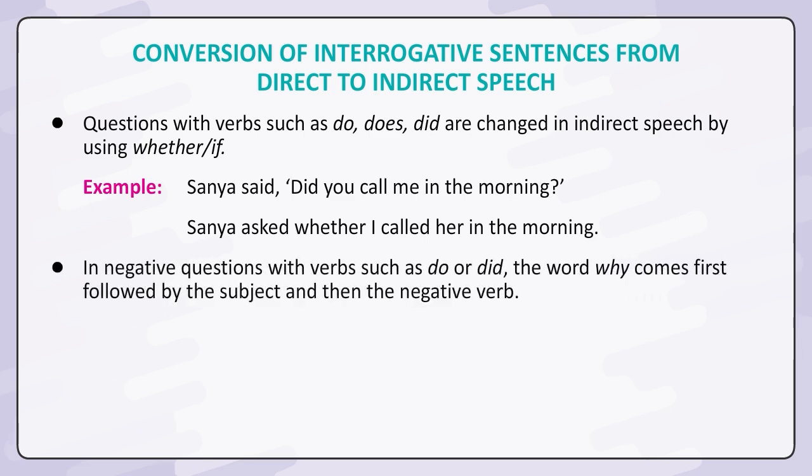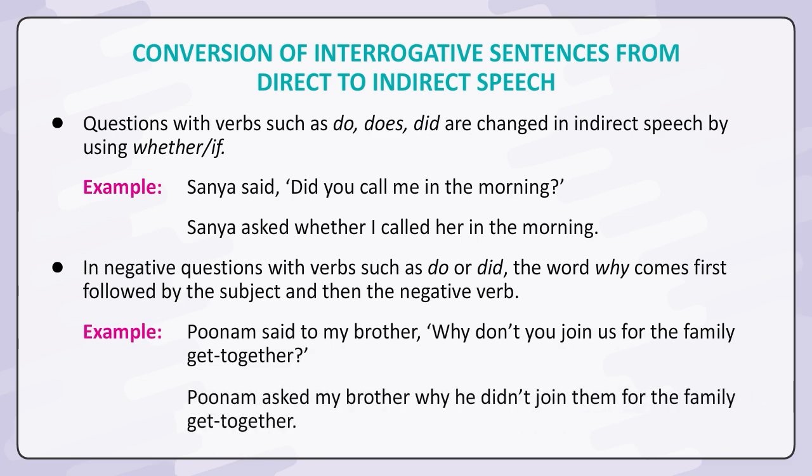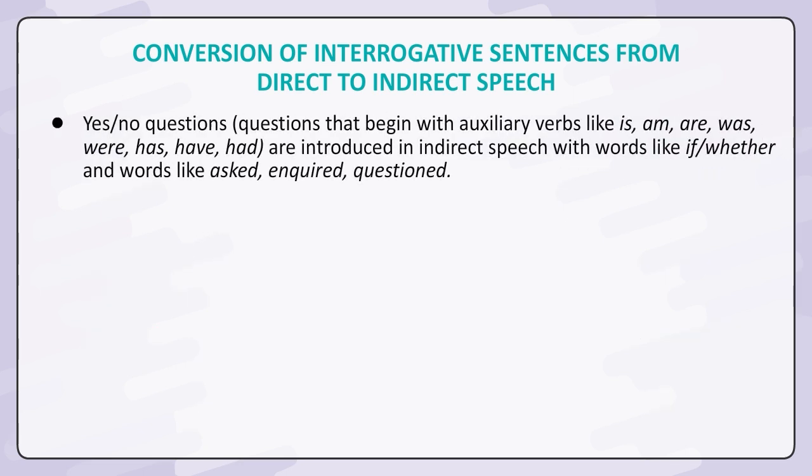In negative questions with verbs such as do or did, the word why comes first, followed by the subject and then the negative verb. Example. Poonam said to my brother, "Why don't you join us for the family get-together?" Poonam asked my brother why he didn't join them for the family get-together.